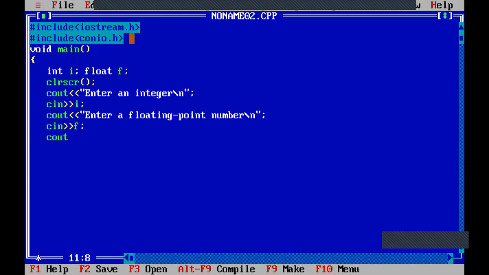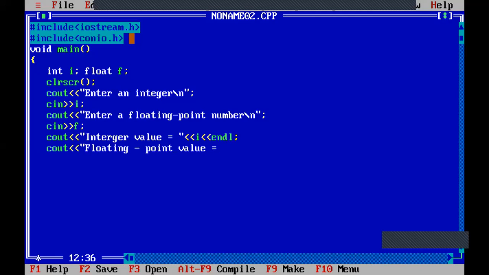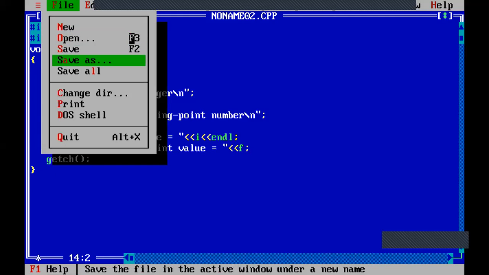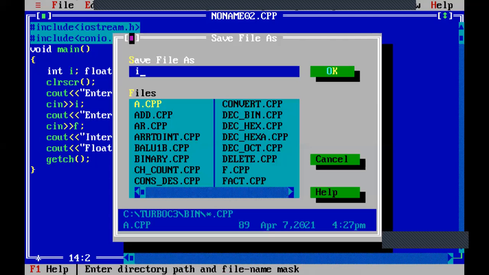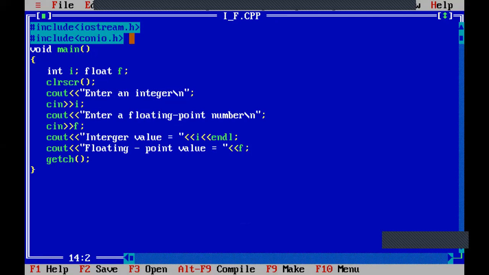Then to display, the same cout: integer value is equal to I, and then floating point value equal to F. So this is the program written. So I'll execute this program just to observe.